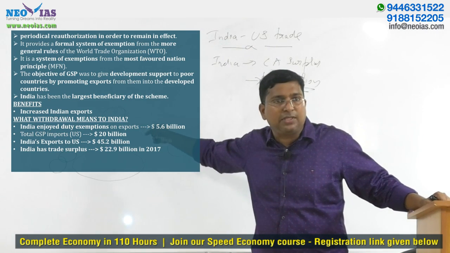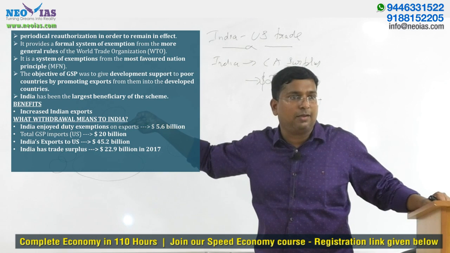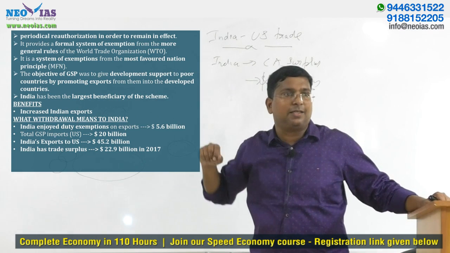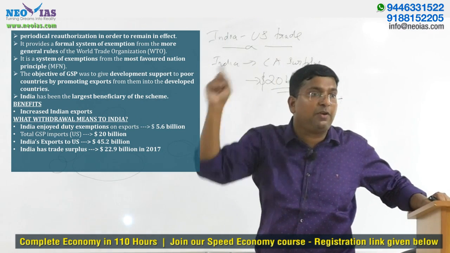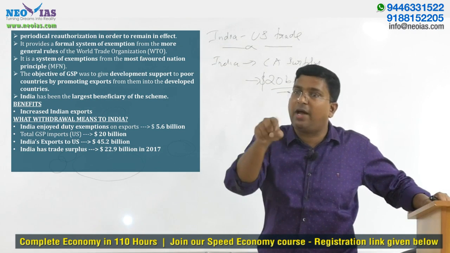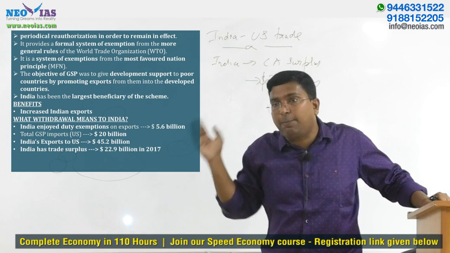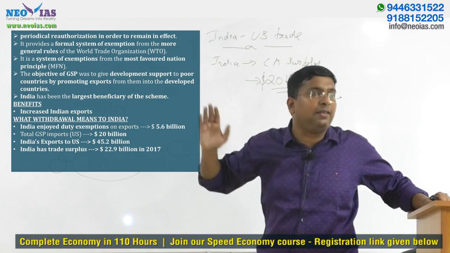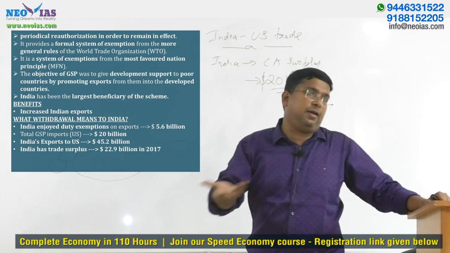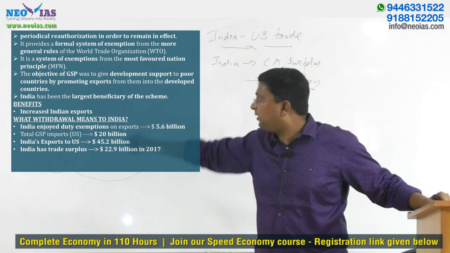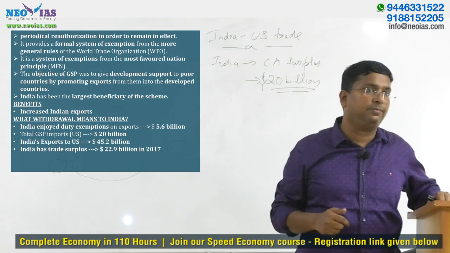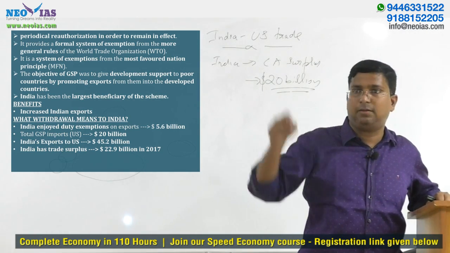But actually this scheme gives a preference for developing countries. Under the exemptions to the MFN principle, we have studied that one is a free trade agreement. Another exemption is that to support developing countries and their growth, any scheme can be there. Under that qualification, GSP comes. So connect it.